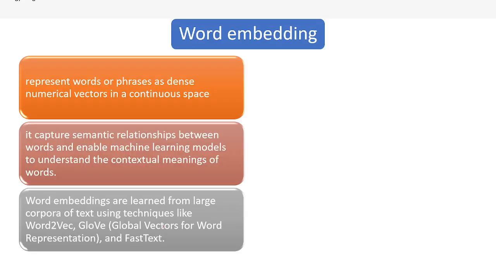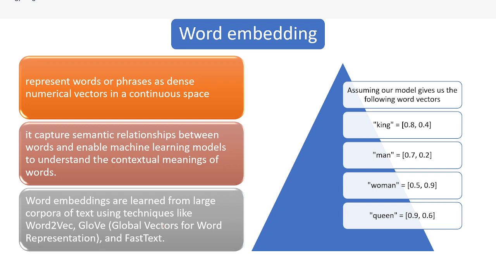Now we'll discuss one of the embedding techniques, that is word embedding. This is very important because, as we have discussed in NLP, the question is how a computer can interact with our human language. To connect our human language with the computer, embedding is very important. The computer can understand only a numerical representation of the data. So the technique to convert words, that is textual data, to numerical data is called word embedding.